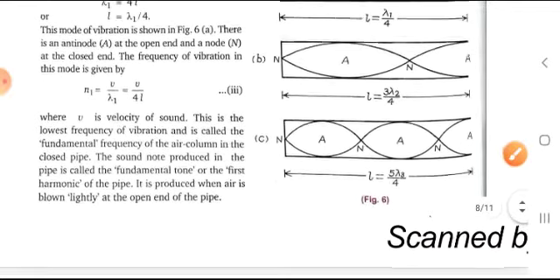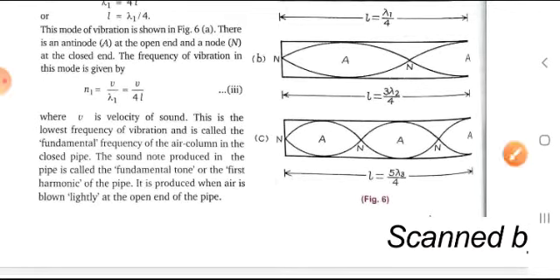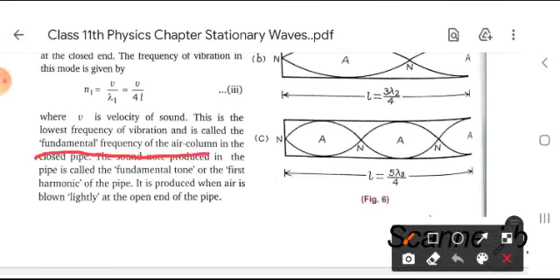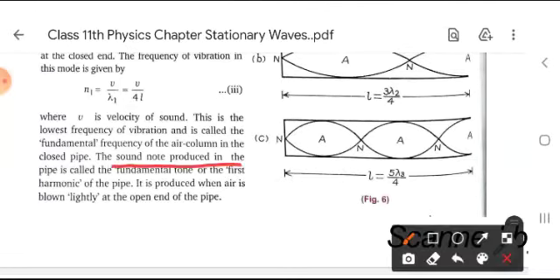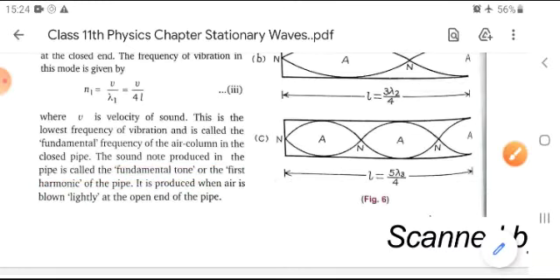This is the lowest frequency of vibration. It is called the fundamental frequency of the air column in the closed organ pipe. The sound note produced in the pipe is called the fundamental tone or the first harmonic of the pipe. It is produced when air is blown lightly at the open end of the pipe.